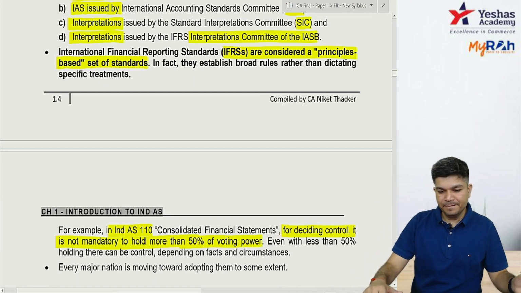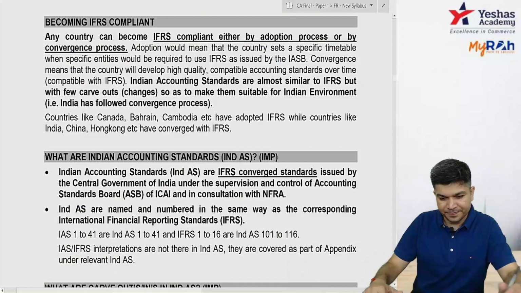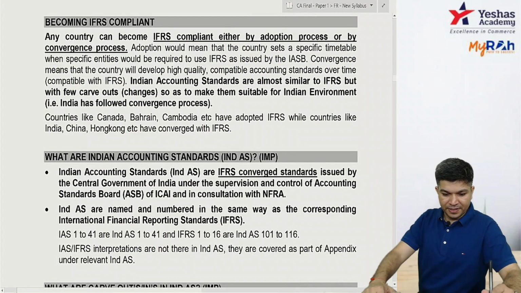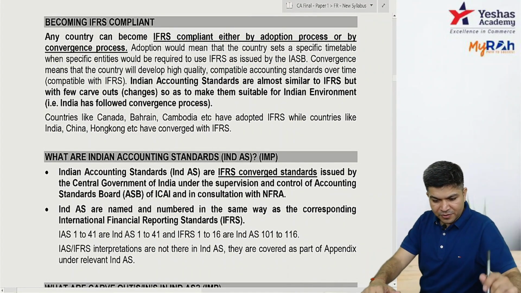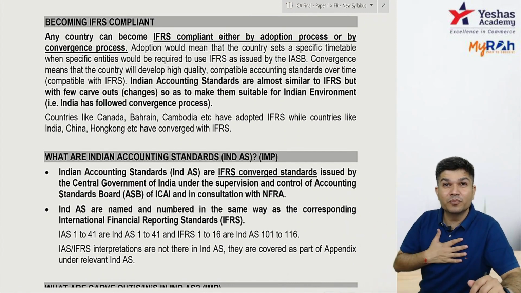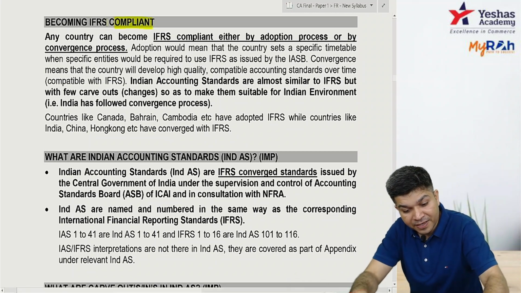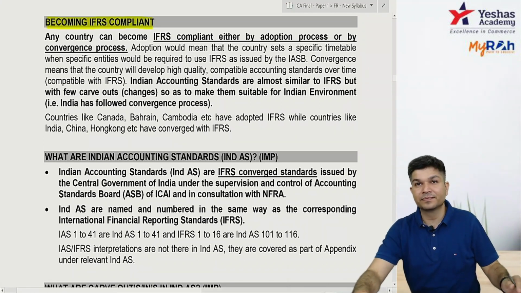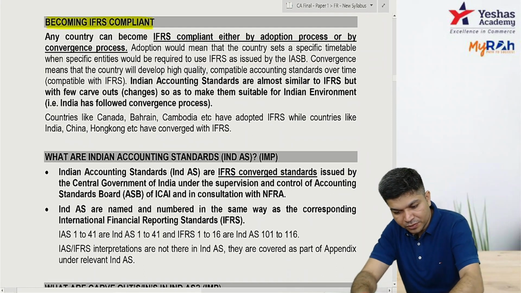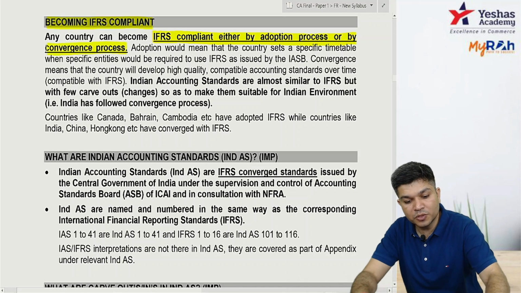It's principle based, and every major nation is moving towards IFRS. So now the question comes: I understand everybody wants to move to IFRS. If I want to move to IFRS, how do I become IFRS compliant? There are two options. Either you adopt IFRS or you converge to IFRS.